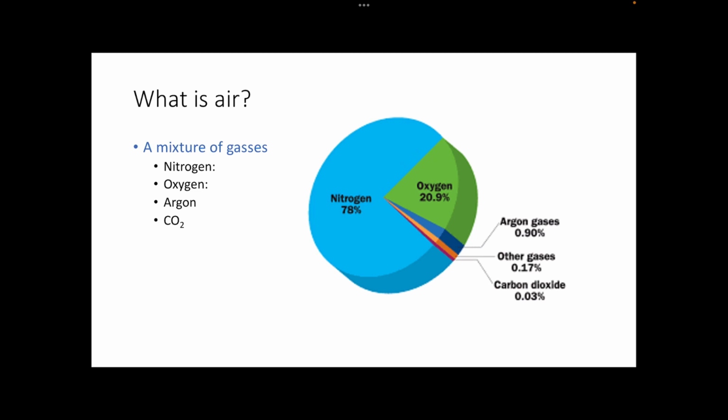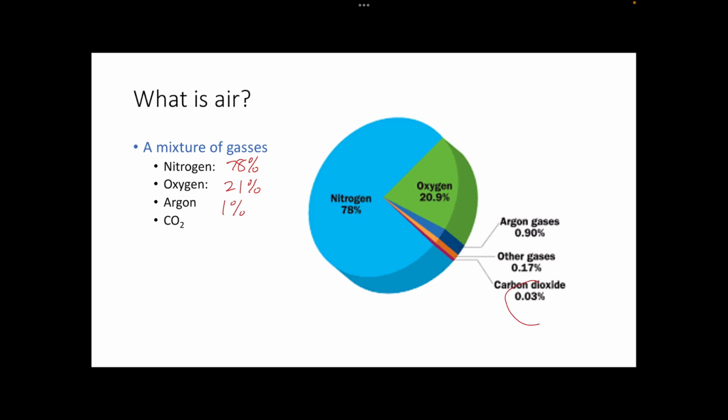There we go. So I mentioned before that there is gas all around us, and that's in the form of air. So air is actually a mixture of several different gases. So the first one is nitrogen. So nitrogen, you see here, there's 78% of the air is nitrogen. So most of the air around us is nitrogen. 21% of the air around us is oxygen. So that's what we breathe. Argon, which is a noble gas, is about 1% of our air.